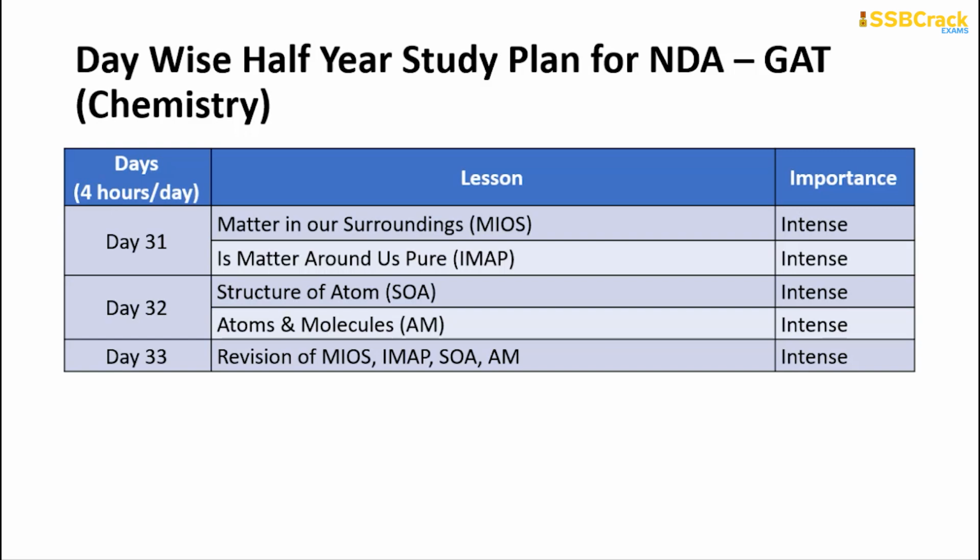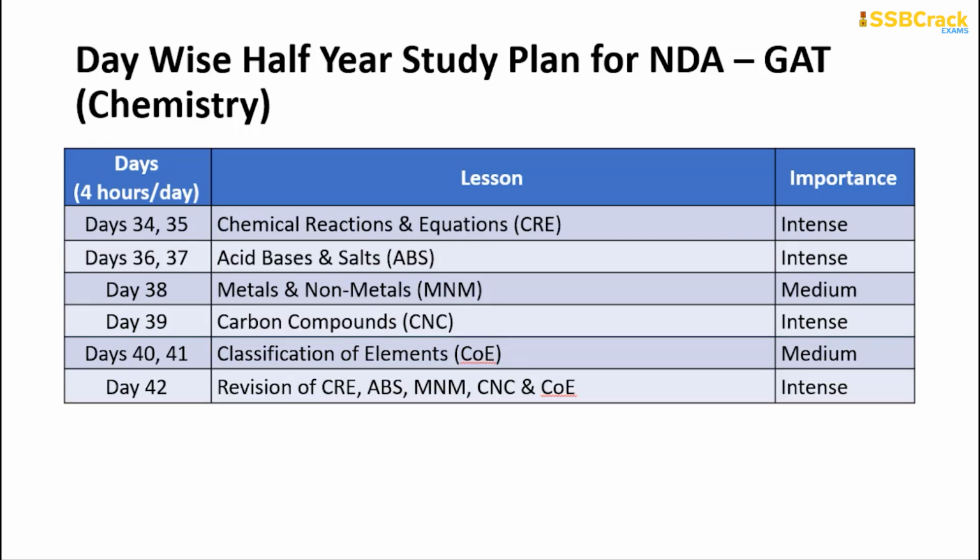The study plan for this is that you will spend 1 day fully learning about matter in our surroundings and whether matter around us is pure. Then 1 day for both the topics of the structure of atoms and molecules. Next, you will have a complete revision of the topics discussed in the first few days. On days 34 and 35, 2 days for chemical equations and reactions, 2 days for acids, bases and salts, 1 day each for metals and non-metals and carbon compounds, 2 days for the classification of elements.